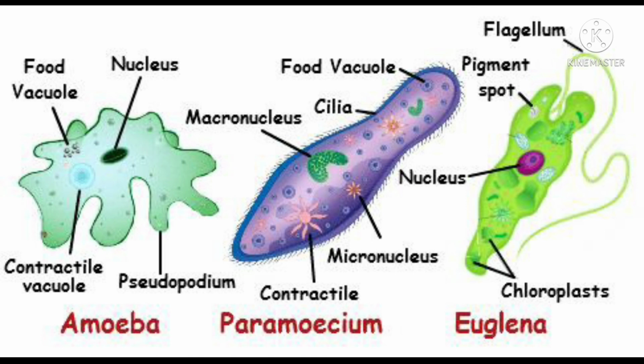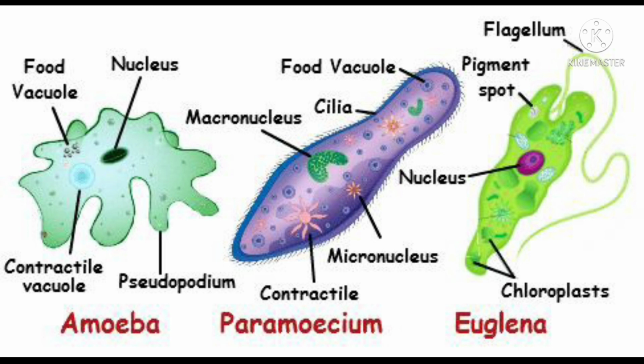In this diagram, we can clearly see 3 representative animals of phylum Protozoa. The first is amoeba, the second Paramecium, and the third Euglena. In the diagram, the green structure is the amoeba, which is uneven in shape due to the presence of pseudopodia; the amoeba has no proper shape. These locomotory organelles are called pseudopodia. You can clearly see the food vacuoles, which help in digestion. There is a nucleus and also a contractile vacuole, which helps in excretion in the animal.